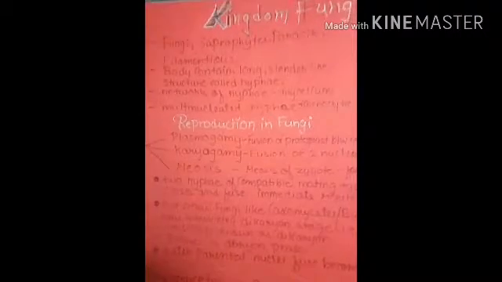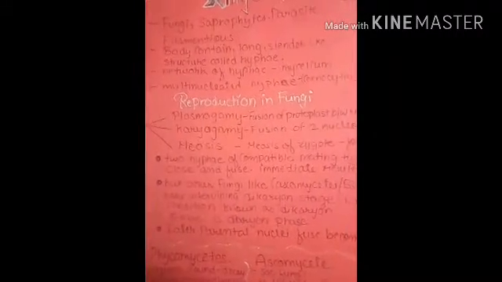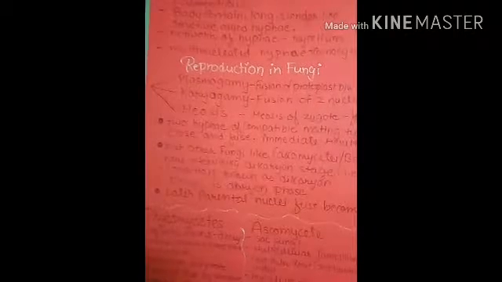Now the most important question here: reproduction in fungi. From an exam point of view, I think it is a 3 marks question, and it is very easy to understand. So let's understand it step by step. Plasmogamy is the first step, the second step is karyogamy, and the third step is meiosis. Now what is plasmogamy? Fusion of protoplasts between motile and non-motile gametes.